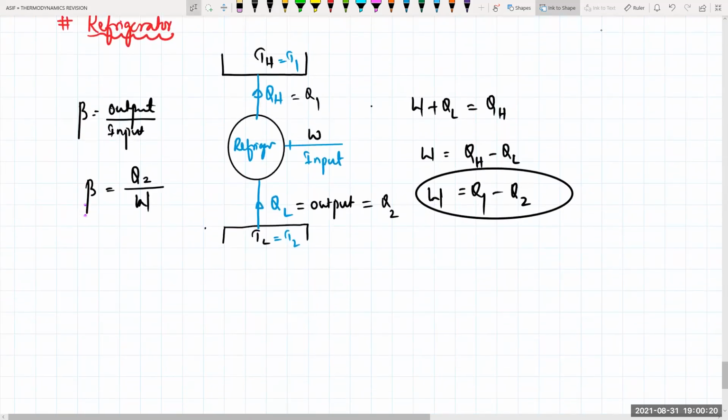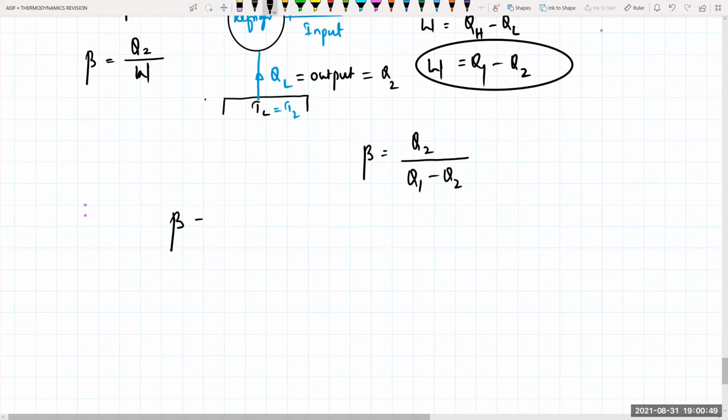So Q lower is nothing but your output. If I write beta for this one, beta is equal to output, which is Q2, divided by work done, which is Q1 minus Q2. That means beta will be equal to how much? I'll write this in terms of temperature also, so let me write it here.